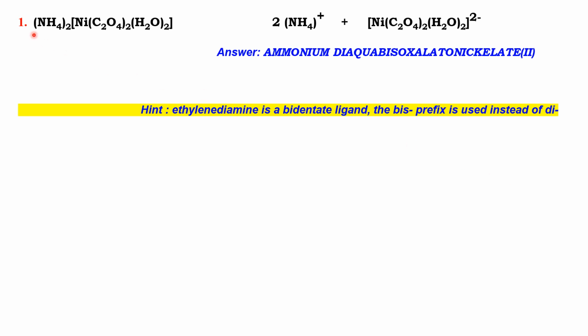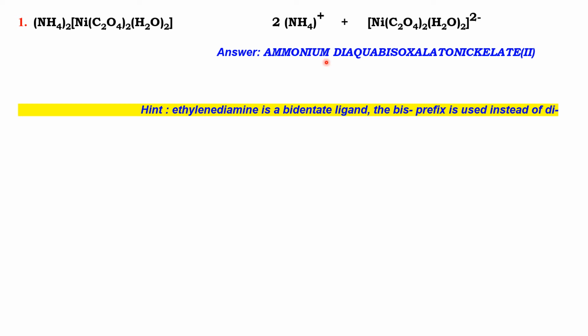The first molecule is (NH4)2[Ni(C2O4)2(H2O)2]. Here the coordination sphere is [Ni(C2O4)2(H2O)2]. The ionization sphere is NH4 plus, that means 2 NH4 plus. So we have to name the ionization sphere first, then the coordination sphere. When we name the ionization sphere, the name is ammonium. NH4 plus is ammonium.